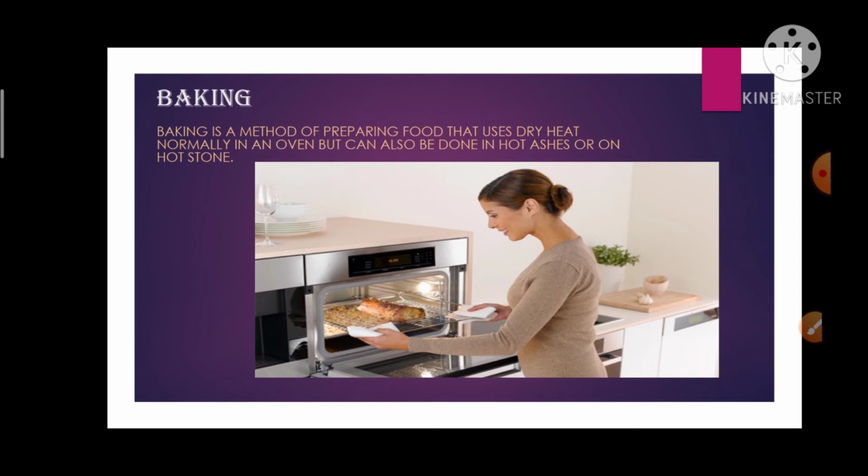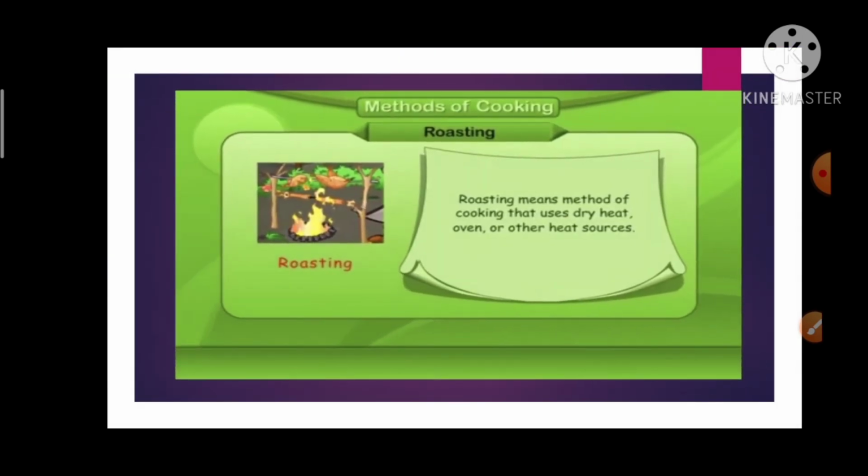Now the other method is baking. Baking is a method of preparing food that uses dry heat, normally in an oven, but can also be done in hot ashes or on hot stone. Here you can see in this picture that a lady is putting something in the oven. Now the next method of cooking is roasting. Roasting means a method of cooking that uses dry heat, oven or other heat sources.